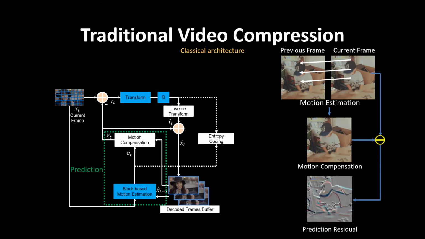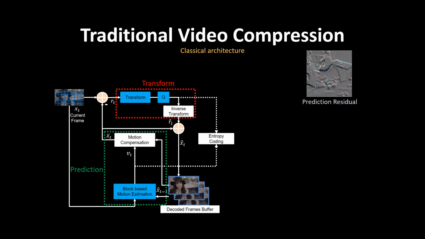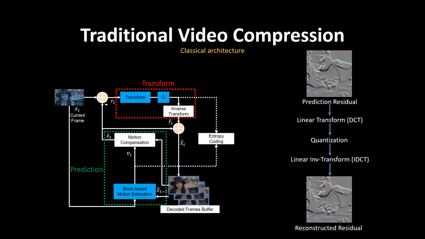And in traditional non-deep learning methods, we will use transforms to encode those residuals. For residuals, we will undergo linear transforms like discrete cosine transforms, and then quantize those transformed results in order to obtain the compressed data. And we can also have inverse transform and reconstructed residual to have the reconstructed image when considered together with the warped frame. And then we will have the entropy coding to encode those data into bit streams.